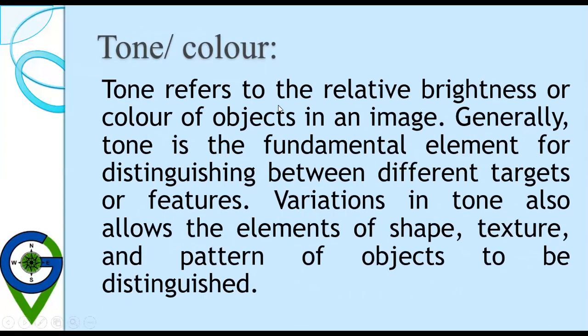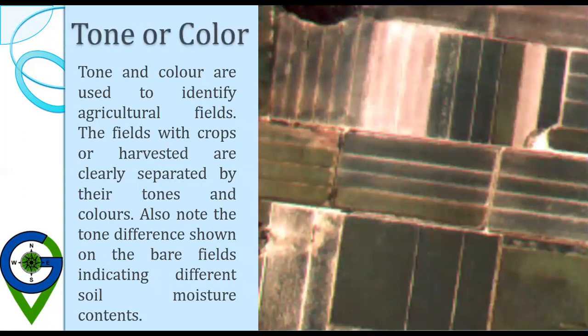Tone refers to the relative brightness or color of objects in an area in an image. Generally, tone is the fundamental element for distinguishing between different targets or features. Variation in tone also allows the elements of shape, texture, and pattern of objects to be distinguished. Generally, tone is the fundamental element for distinguishing between different targets or features in panchromatic images. Any object will reflect its unique tone according to its reflectance.